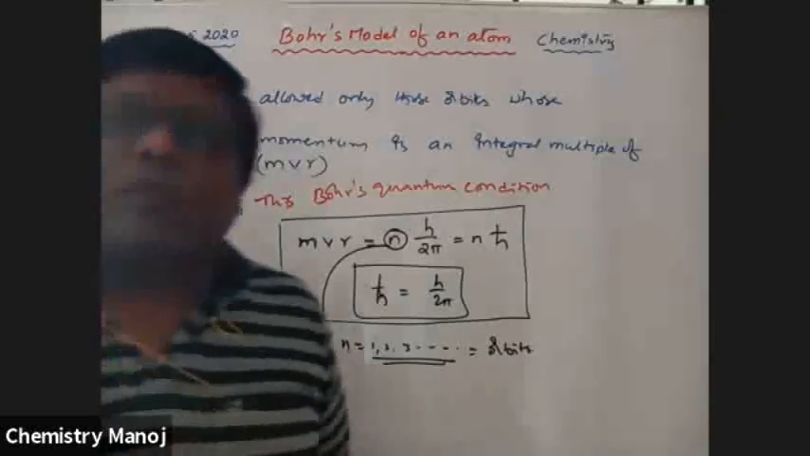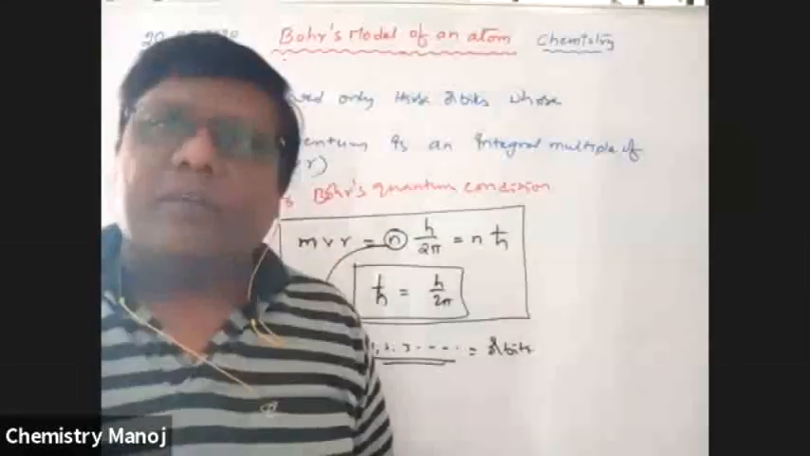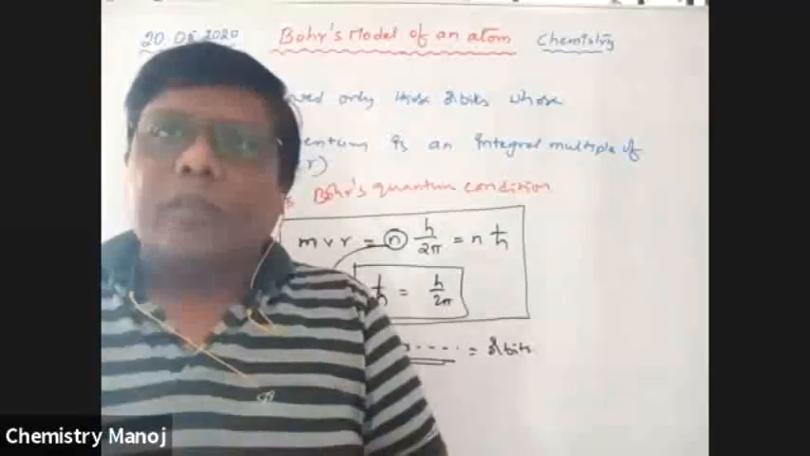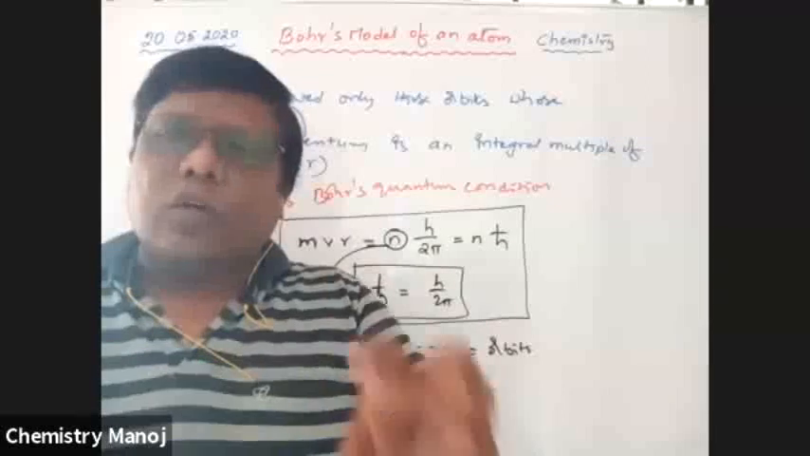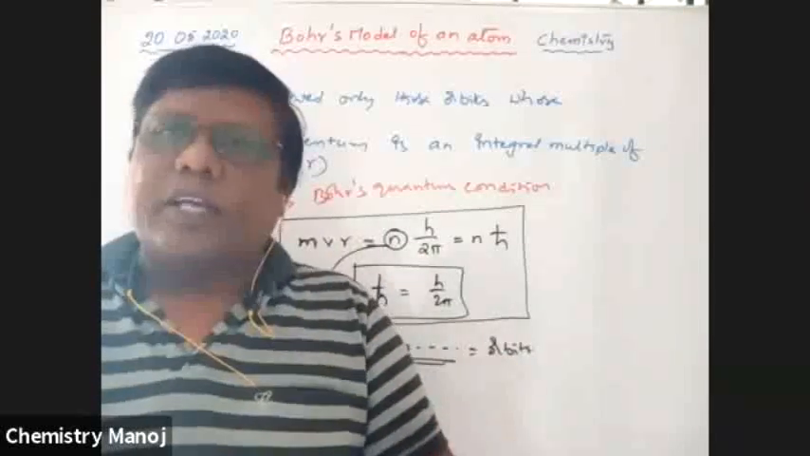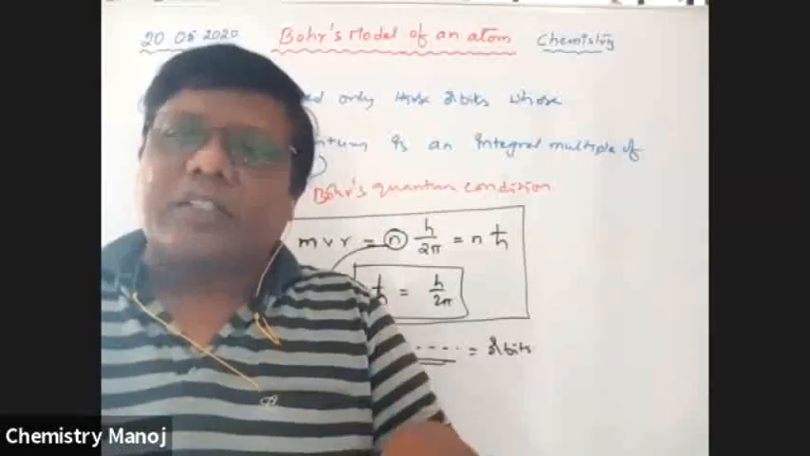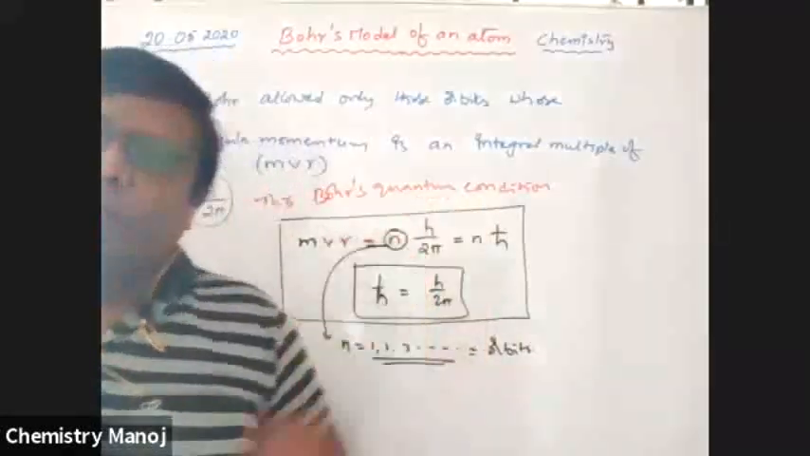These are the postulates of Bohr's atomic theory. So see here once again. Every atom has a nucleus. Total positive charge is concentrated at the nucleus. Electrons revolve around the nucleus in closed circular paths. Those circular paths were introduced by Bohr.